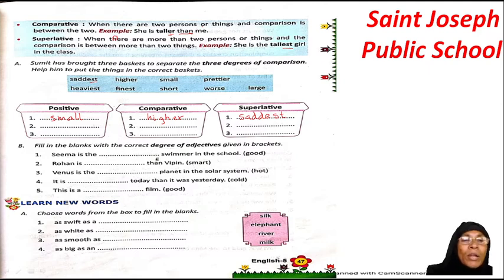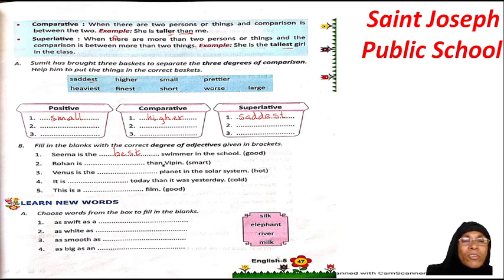You can do this also. I will do one for you. Fill in the blanks with the correct degree of adjectives given in the bracket. Seema is the dash swimmer in the school. That means in the whole school she is the only one who is the best. Okay, Seema is the best swimmer in the school. So what will good become? It will be the best. Okay, so the rest you are going to do.